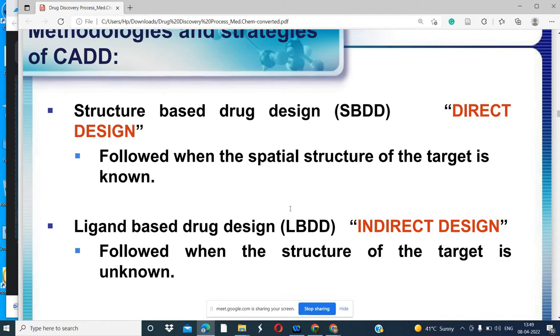What is the active site of the protein? The active site we should know. What are the important amino acid residues? Active site means a localized combination of amino acids. Localized combination means they may be located at one place or different places, but they come together in the active site. They are interacting together. They are the active site of the protein, where the ligand interacts. Any ligand or substrate interacts at those sites.